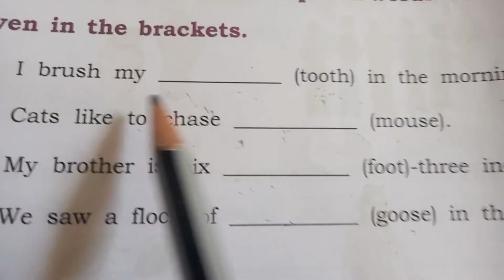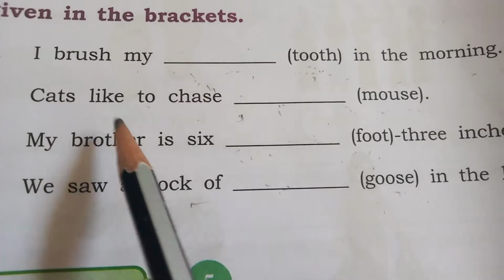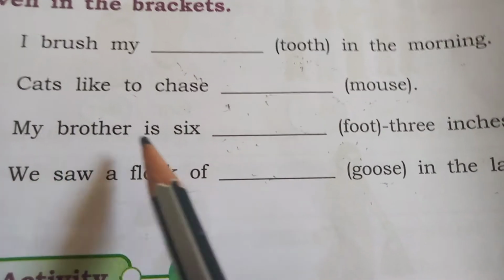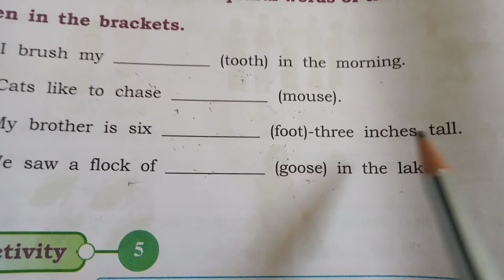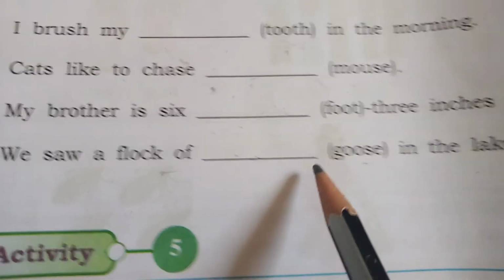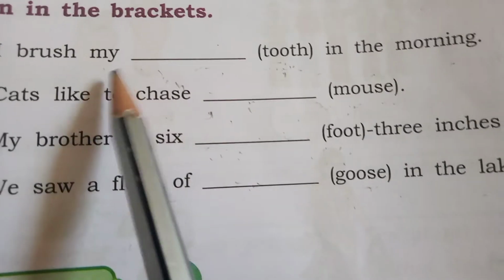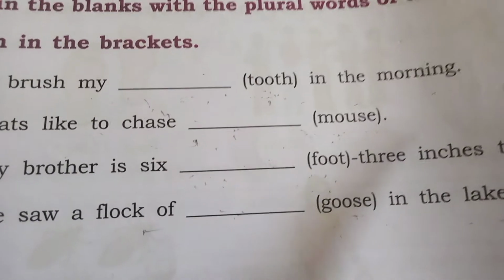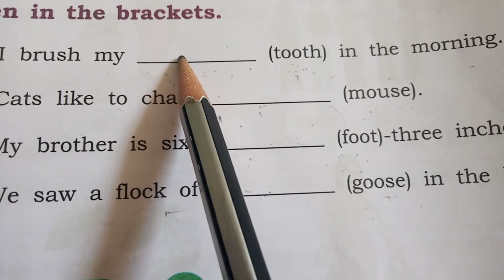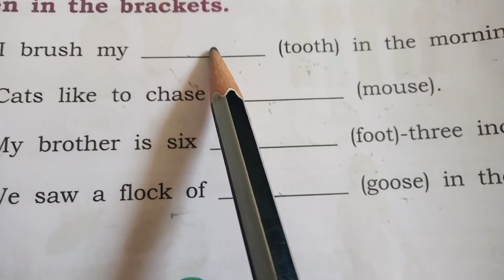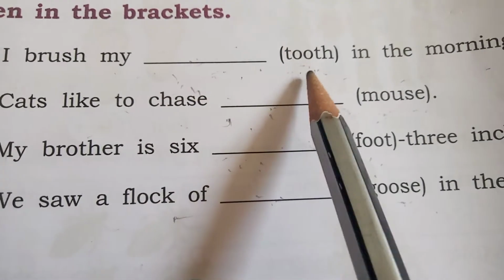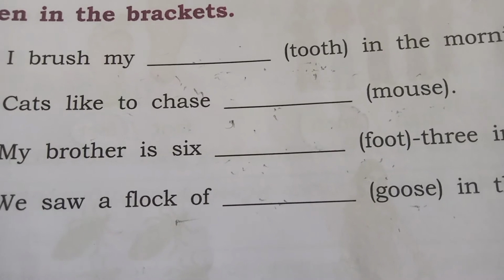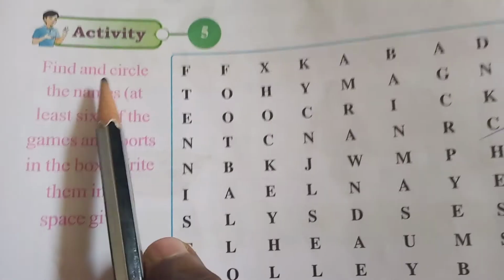I brush my dash in the morning. Cats like to chase dash. My brother is 6 dash 3 inches tall. We saw a flock of dash in the lake. I brush my teeth. What do you have to write? I brush my teeth in the morning. So what do you have to write here? Teeth. Teeth is the plural word of tooth. Understand? Yes, write correctly.